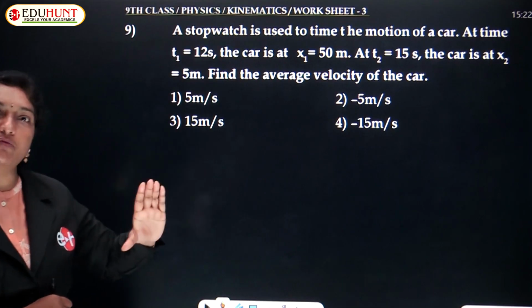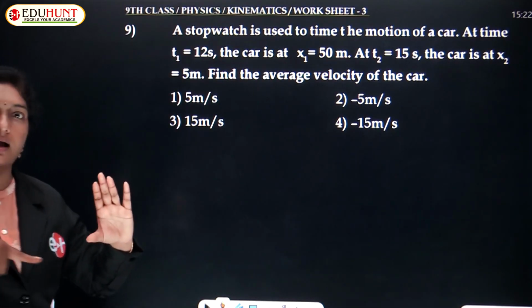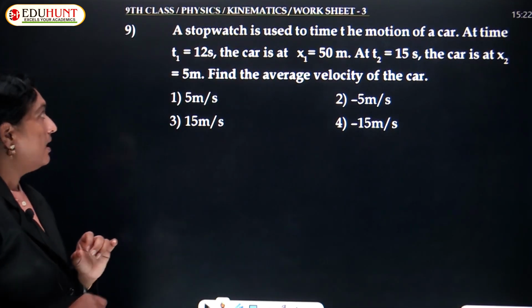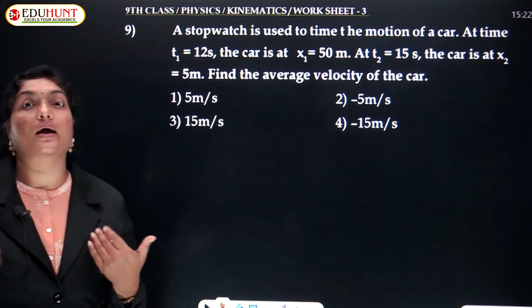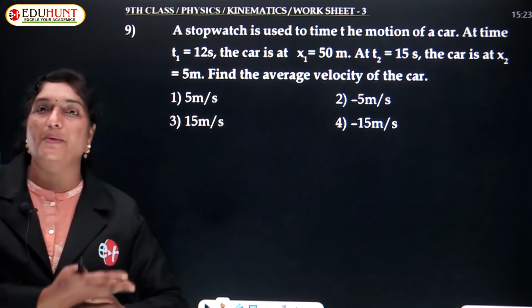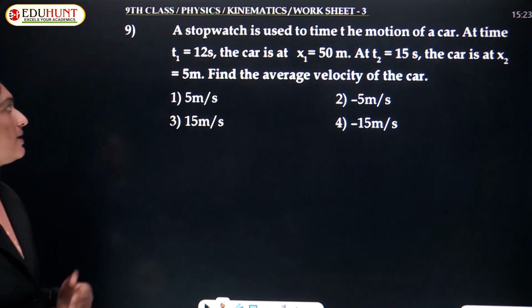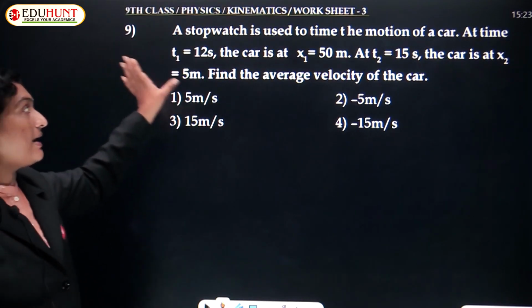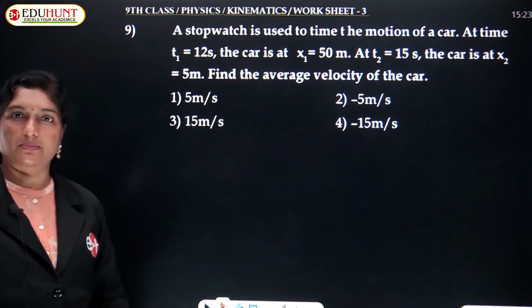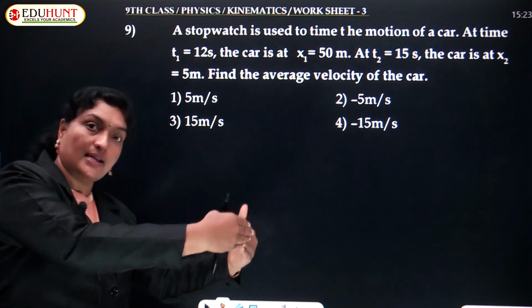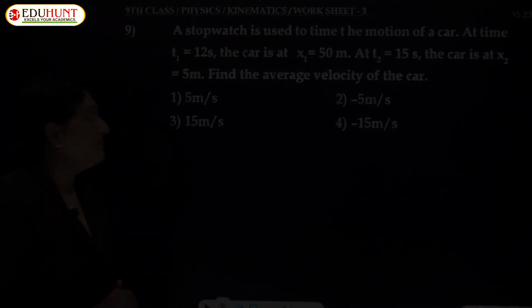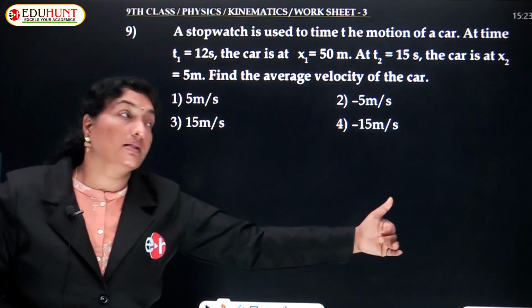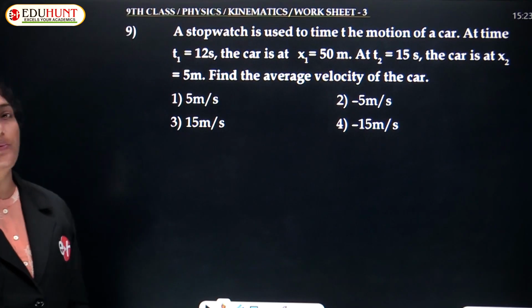Stopwatch is started, the car is in motion. At time t1 equals 12 seconds, some time has passed, that is 12 seconds. The car is at x1 equals 50 meters. So, in 12 seconds, the car traveled 50 meters. After 12 seconds, the car is at 50 meters. And at 15 seconds, the car is at 5 meters.